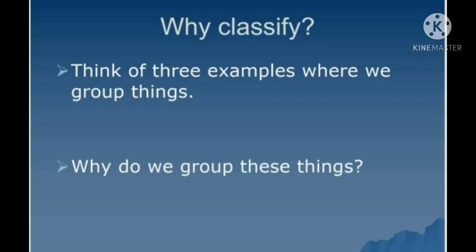Now starting with our chapter, the question arises: why is classification of animals needed? Before going to the answer, I would like to say that animals are broadly classified into chordates and non-chordates. But you have all seen the different types of animals that are there. Do all the animals look alike? No, all the animals don't look alike. All are different. They exhibit different types of similarities and differences. They have a wide diversity among them.